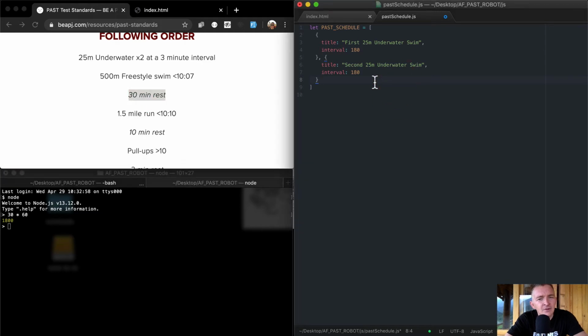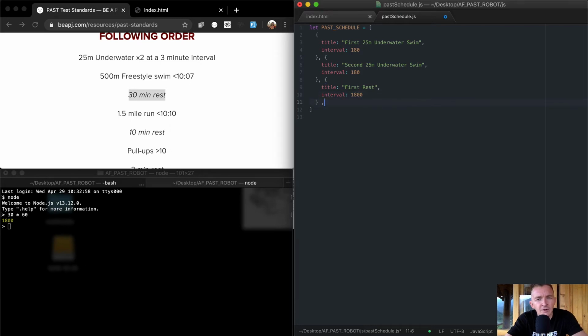So our next element in the past schedule, again I'm building an object, so I'm going to say title first, rest. And then our interval is going to be equal to 1800.